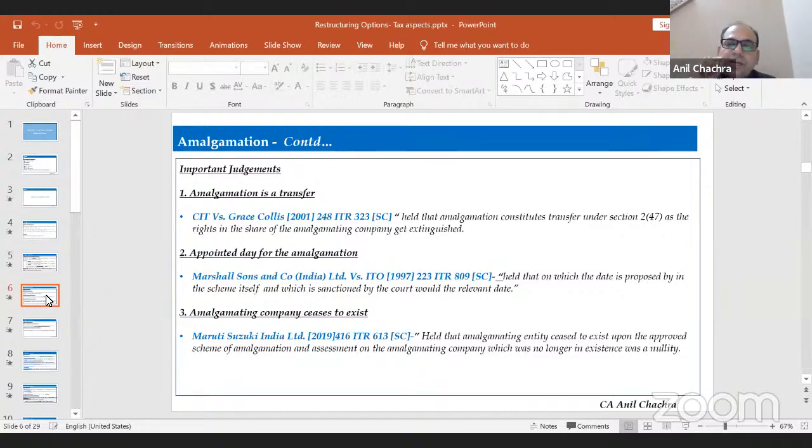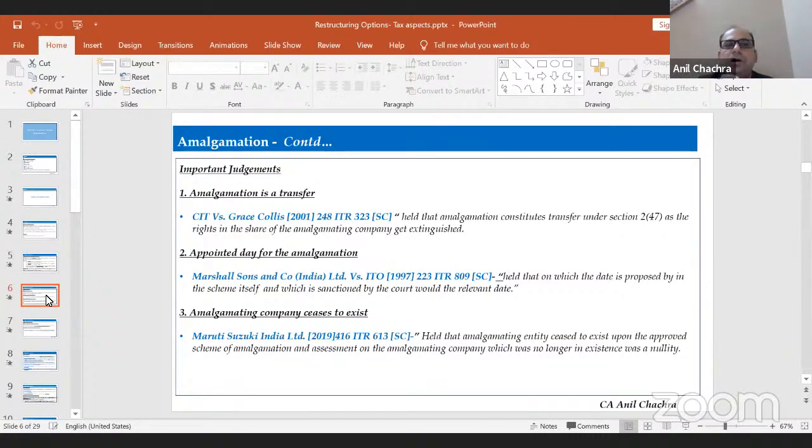Section 2(47) states the extinguishment of any rights therein, right? Extinguishment of any rights. Suppose a shareholder who holds shares in the amalgamating company gets new shares in the amalgamated company, or the transferee company, through this amalgamation. That will constitute a transfer. But Section 47 has defined that it will not be treated as a transfer if you meet the conditions stipulated under Section 47. So it's a very good judgment.